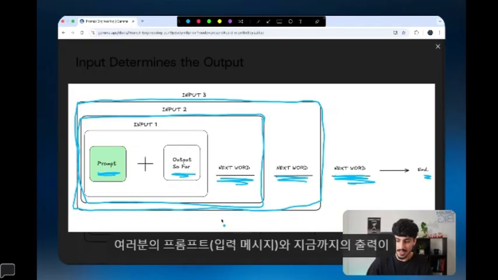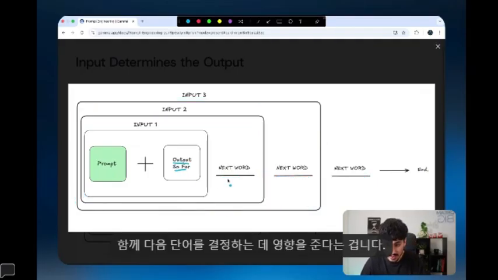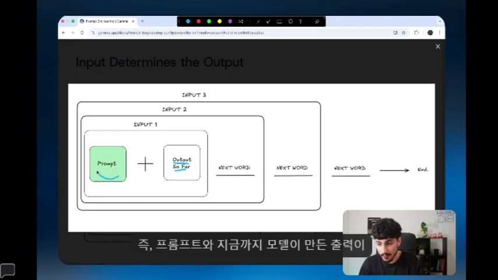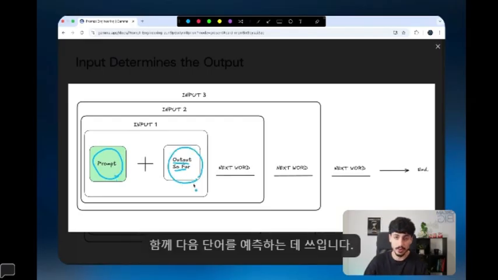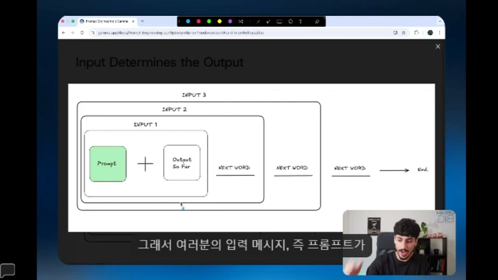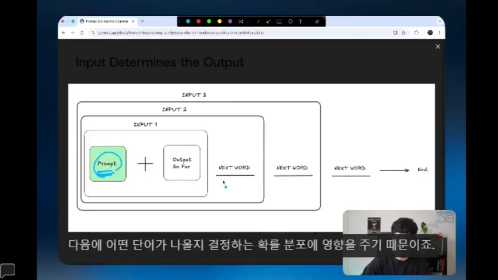So the idea is, it's not just the output that the model's created so far that's deciding what the next word's going to be. It's actually the combination of your prompt, or your input message, plus whatever output the model's created so far. And so generally the idea is that your input message or your prompt directly affects exactly what you get back from the model, because it's affecting the probability distribution that's determining what word is coming next.